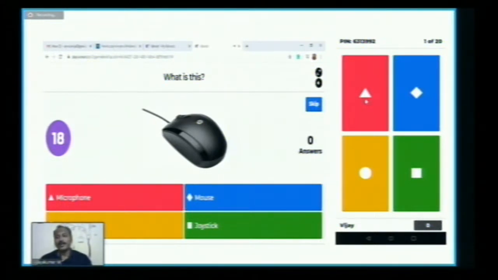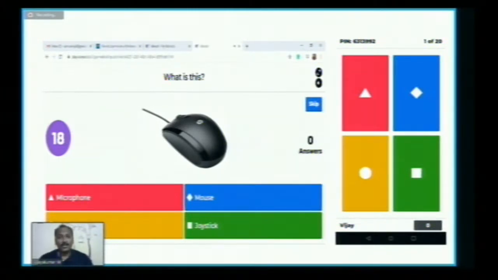But in the second image, you have only the symbols. Say for example, we have a triangle, a diamond, a circle, and a square. The questions will not be shown on the student's device. This has to be noted. The students will see the questions which are projected on the screen. After seeing the question, the students will respond with these 4 symbols alone.